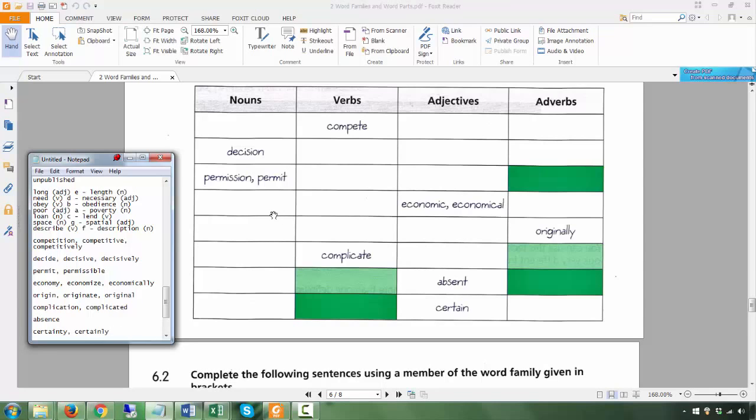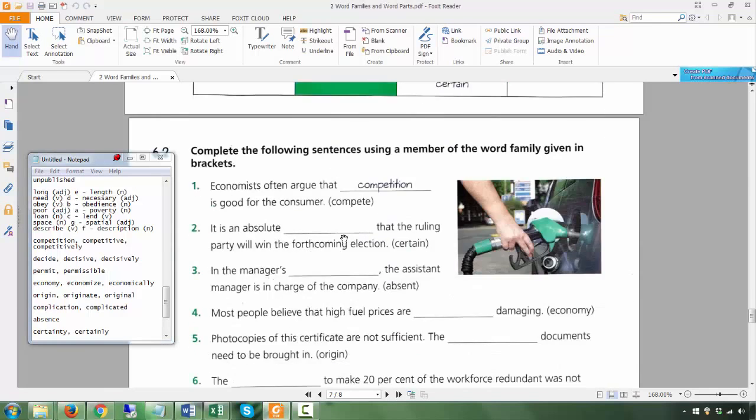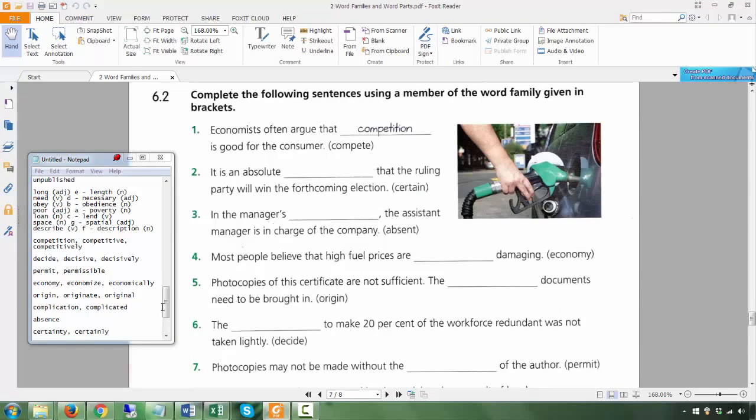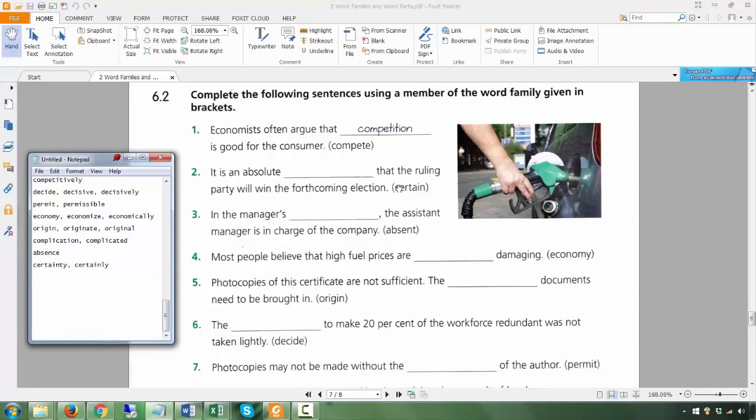Okay, so that is how you fill in the blanks in this table. As you can see, not all words have every single word class form, right? Next, you're going to use these words in brackets and put them in the blank, but you may have to change the word class, right?